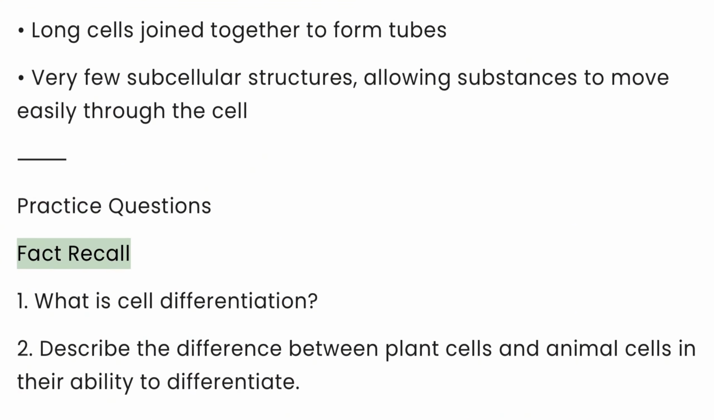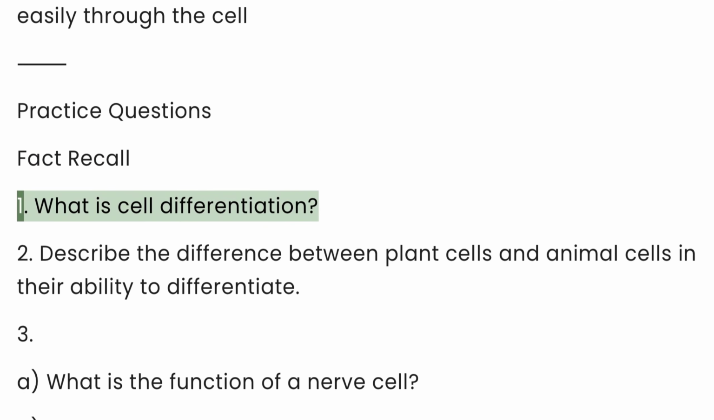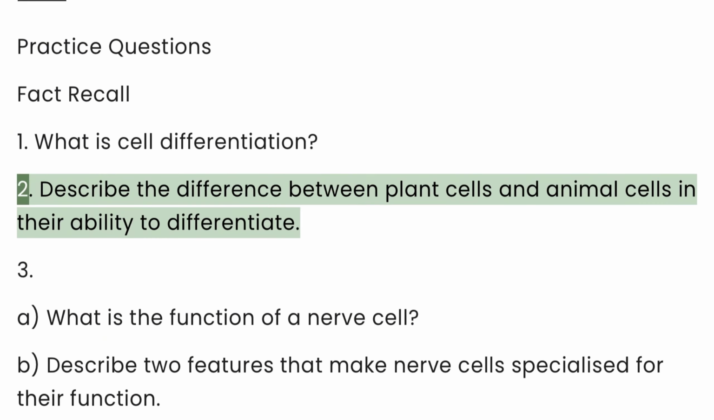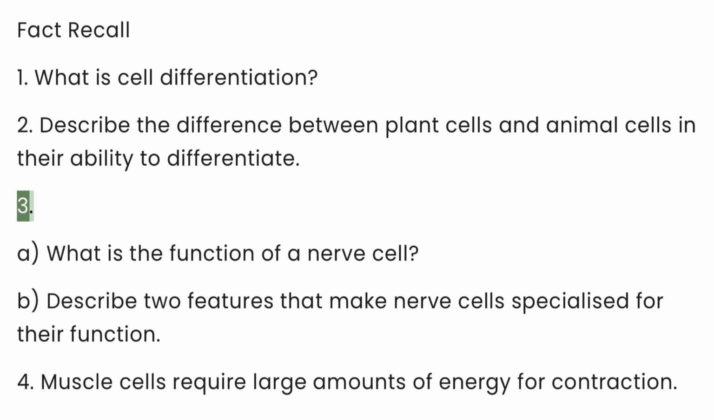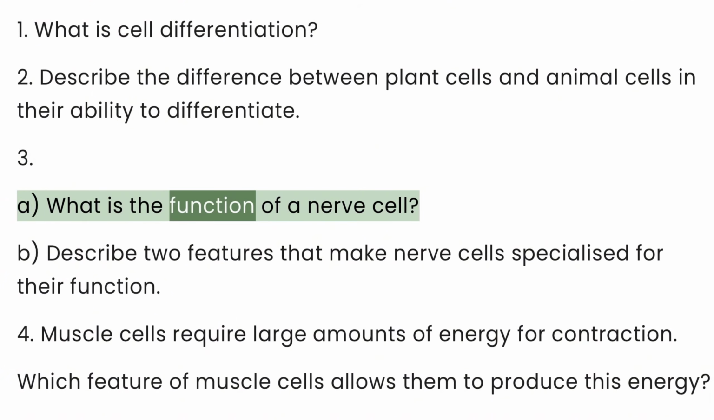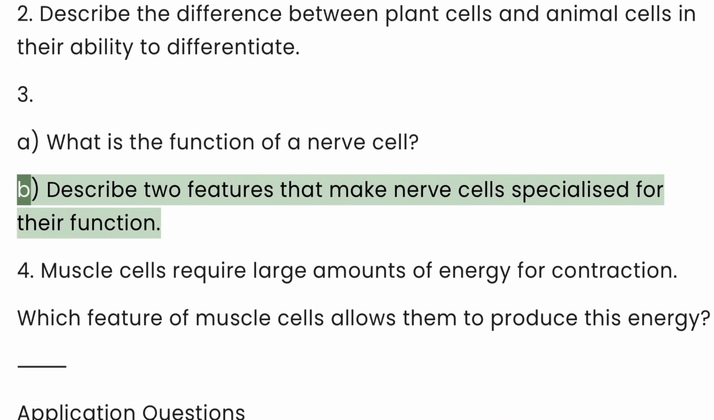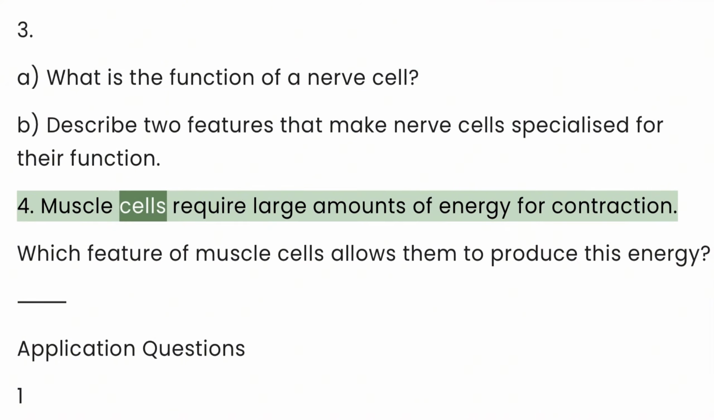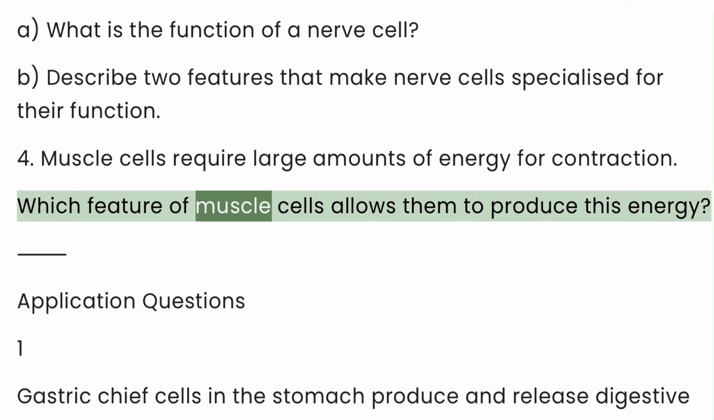Practice questions. Fact recall. 1. What is cell differentiation? 2. Describe the difference between plant cells and animal cells in their ability to differentiate. 3. A. What is the function of a nerve cell? B. Describe 2 features that make nerve cells specialized for their function. 4. Muscle cells require large amounts of energy for contraction. Which feature of muscle cells allows them to produce this energy?